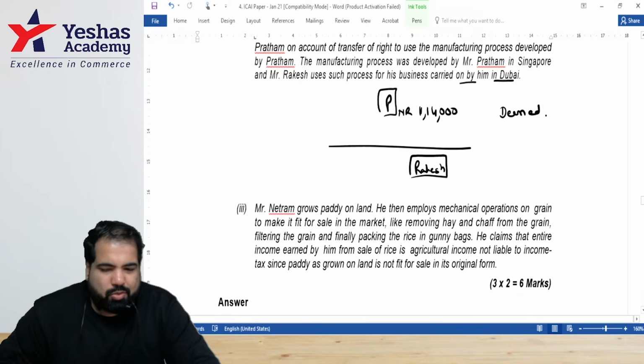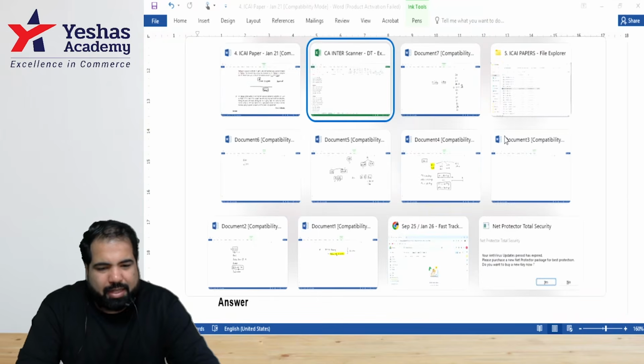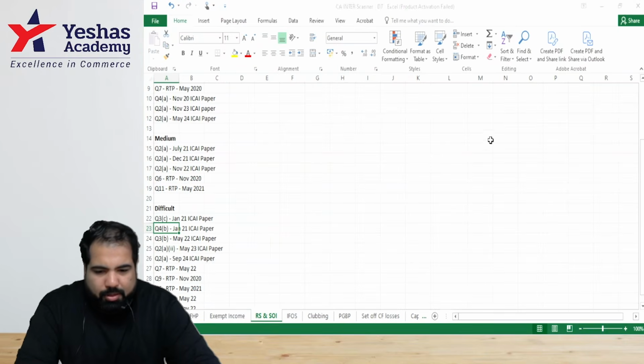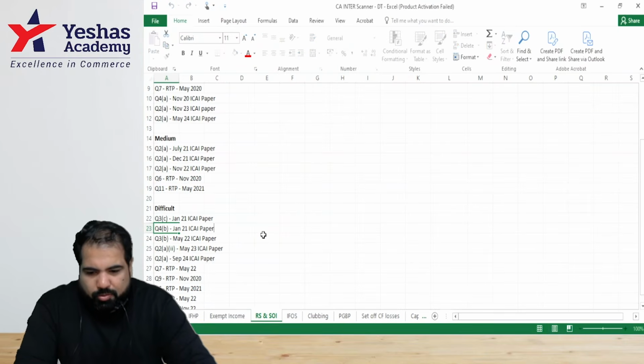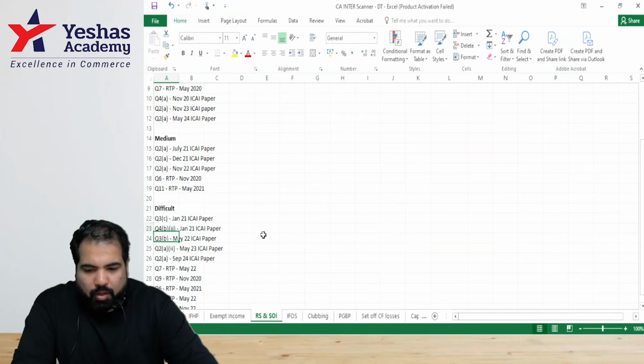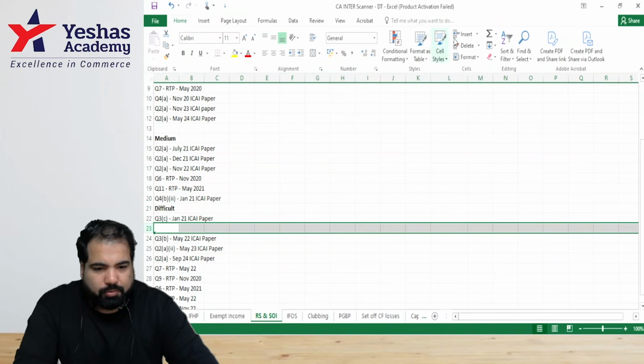No, this is also, it's only the second part actually, and I think that is easy or medium. So I'm going to take this question number 4B, only part 2, and I'm going to take this and put it in medium because I don't think this is difficult.